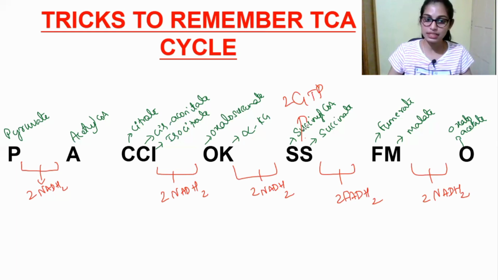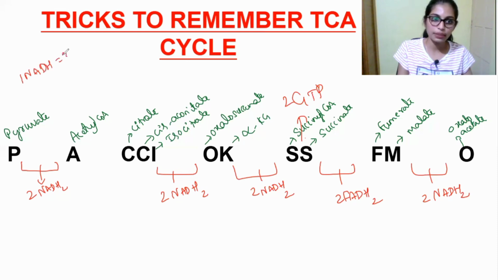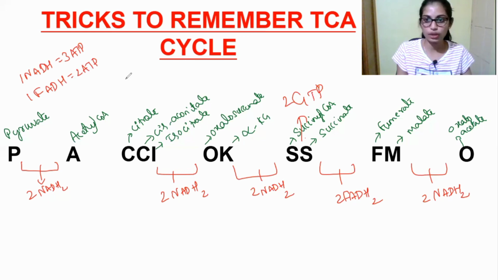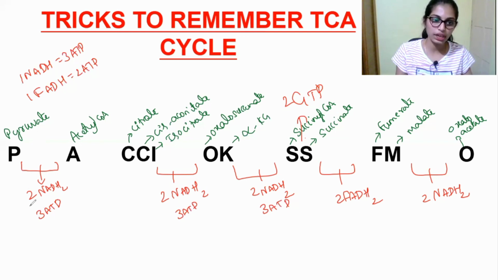Okay. So by this you can also easily calculate energetics. So how to calculate? 1 NADH is equal to 3 ATP, 1 FADH is equal to 2 ATP, and 1 ATP is equal to 1 ATP. Okay. So here 2 NADH2, right? So here 3 ATP is produced, here also 3 ATP. Here also 3 into 2, right? Because 2 NADH2 are produced. That is 3 into 2, 6 ATP. Here also 6 ATP. Here also 6 ATP.